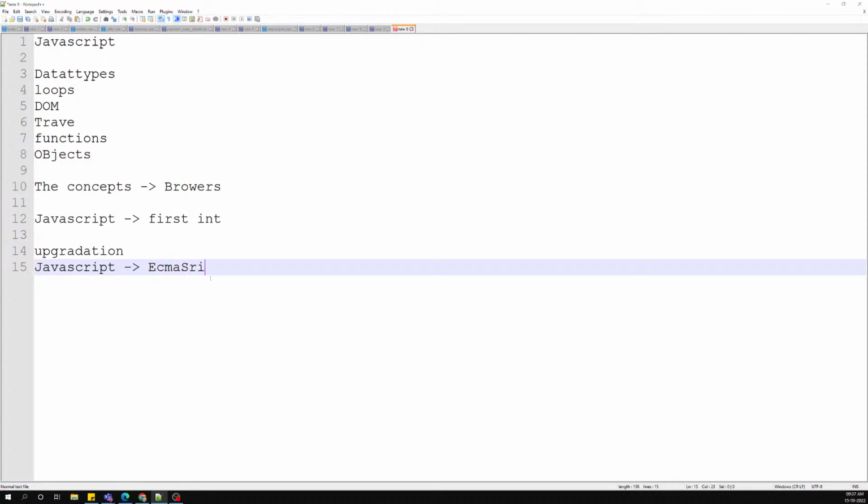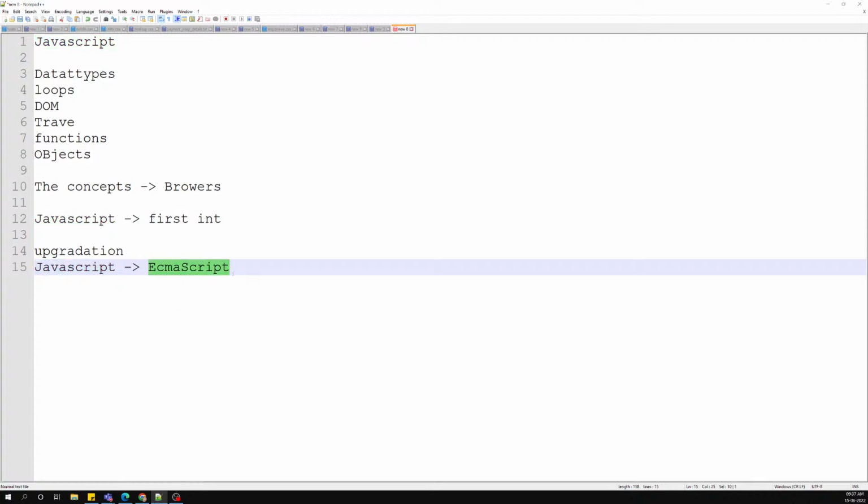Actually, basically this JavaScript is ECMAScript, but for readability we call it JavaScript. I don't know the historic reasons why it was named JavaScript. Maybe the syntax looks like Java, so because of that they named it JavaScript, something like that. But actually the name of this is not JavaScript, it is called ECMAScript.